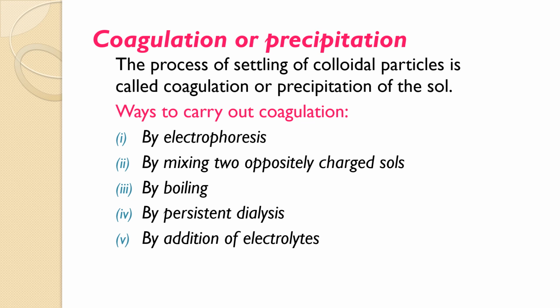One common example from our day-to-day life is curdling of milk. When we have to make paneer out of milk, we add tartaric acid, which acts as an electrolyte and helps in the coagulation of milk, which is a colloid. Secondly, if by chance an egg falls on the ground, how to clean it? Again, egg is a colloid, and if we sprinkle salt on it, it will coagulate and easily it can be cleaned up.